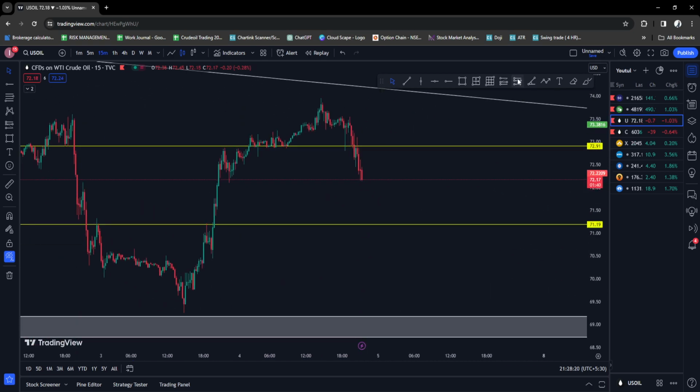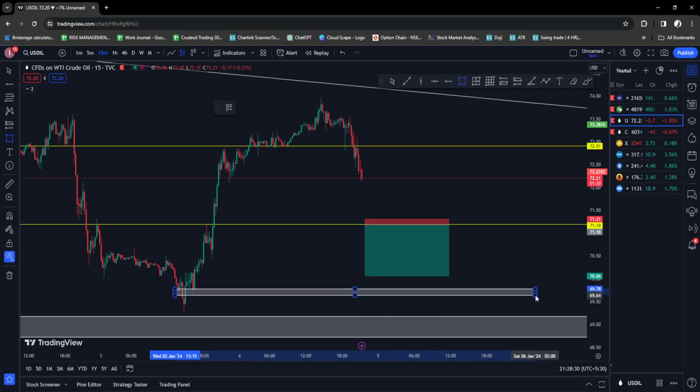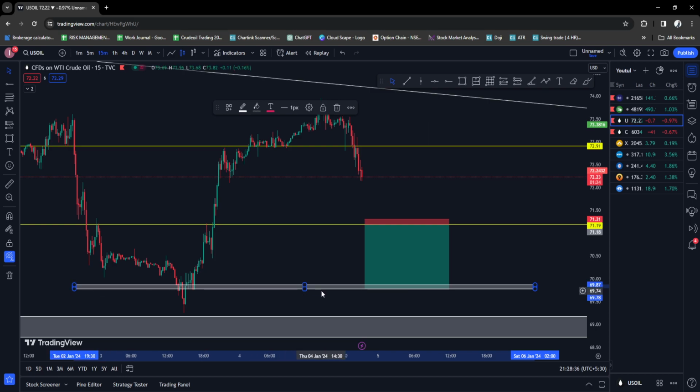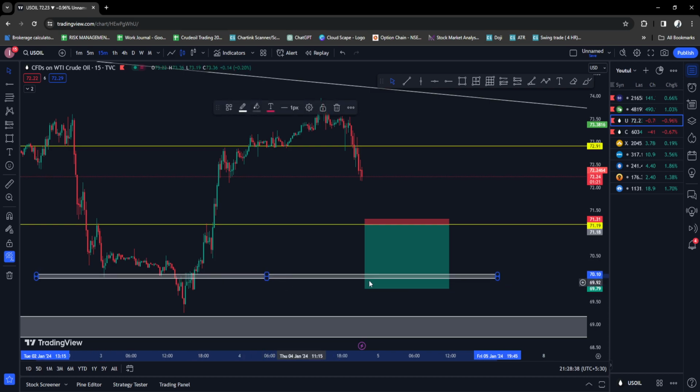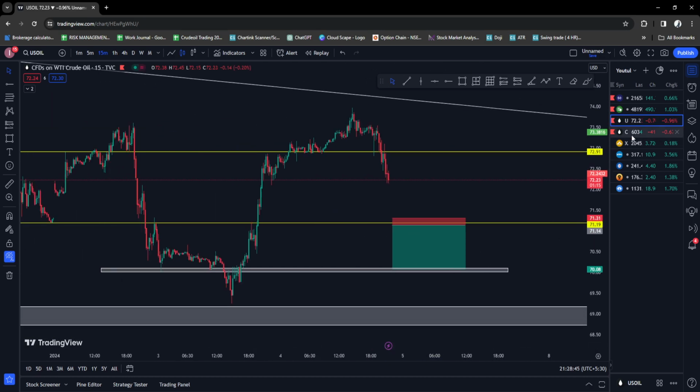I will be shorting it post $71, or $71.20 and below. My target will be this, $69, or there are so many confluences here too. This can also be considered as a target, that is $70. Okay, so this is how we are going to trade US oil.